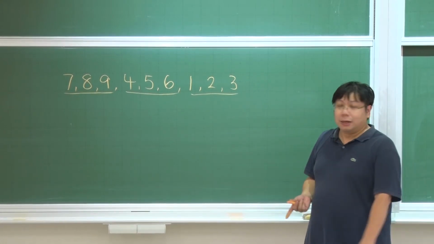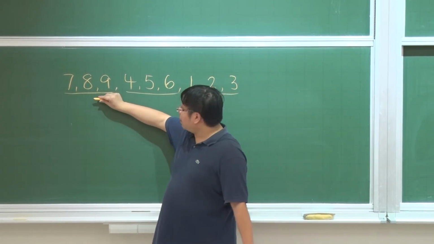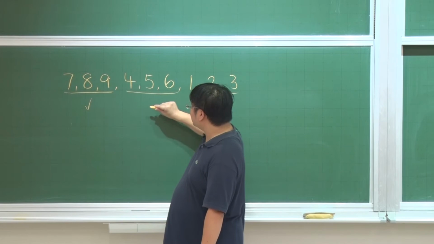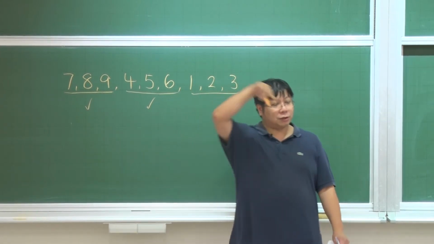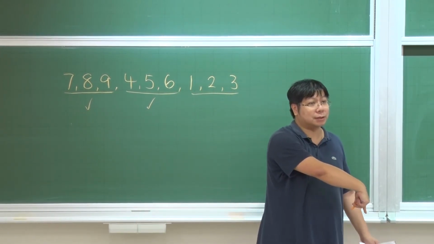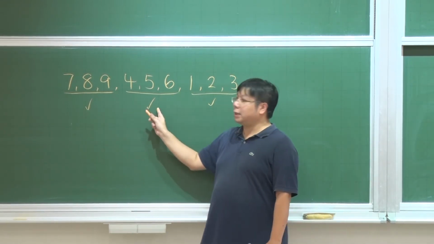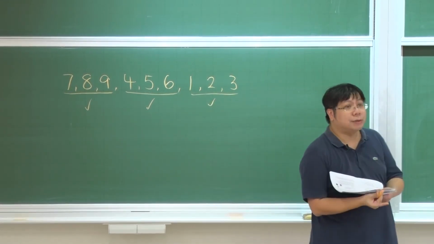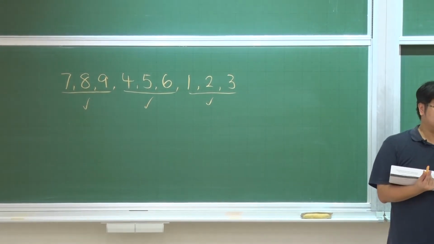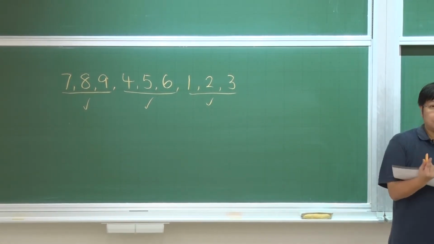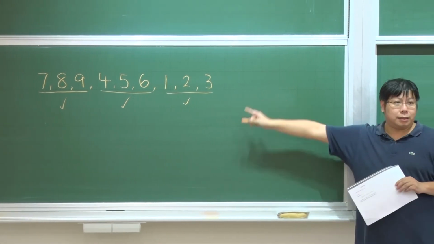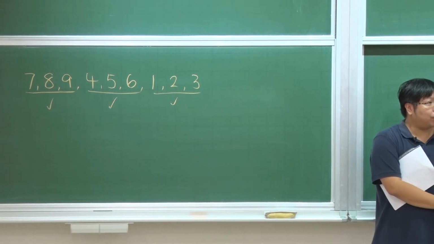On the other hand, if you select one number from this group and one number from this group, then it has to be decreasing, not increasing. What you can do is at most select 3 numbers here to form a decreasing subsequence. So the longest decreasing subsequence in this example is also 3. You cannot have 4.